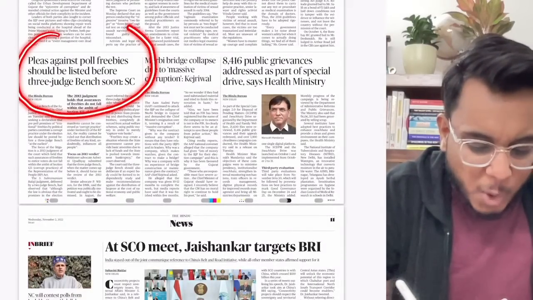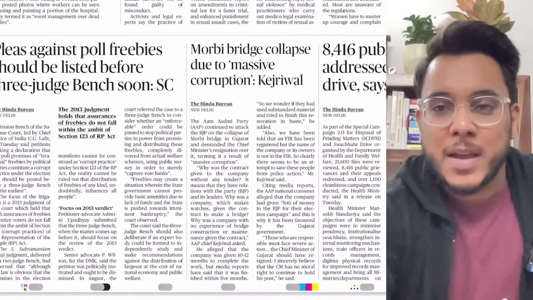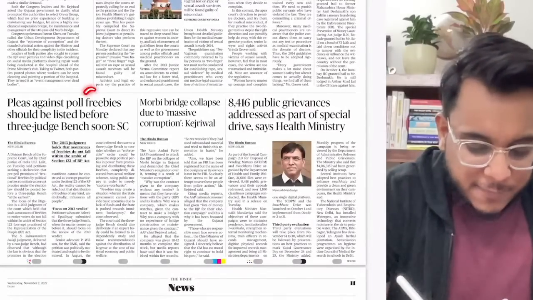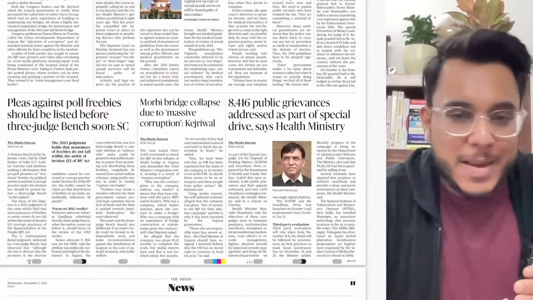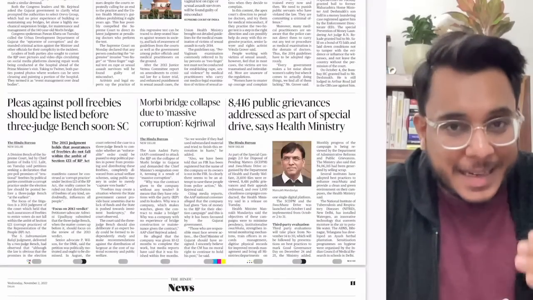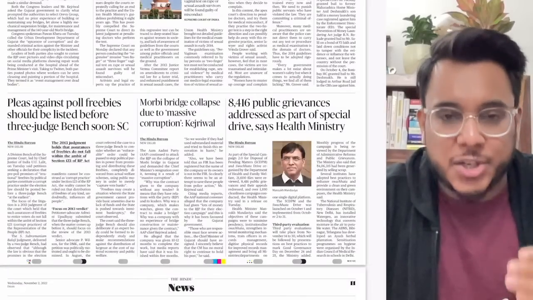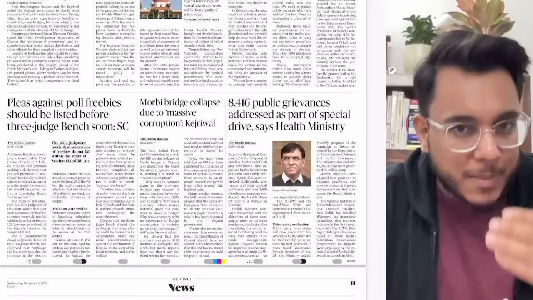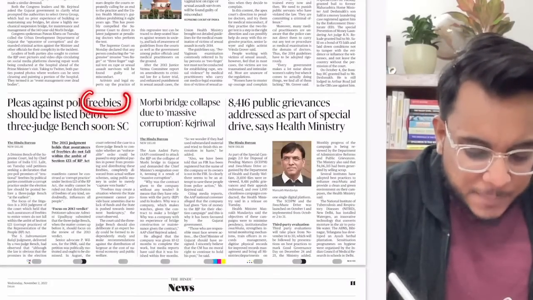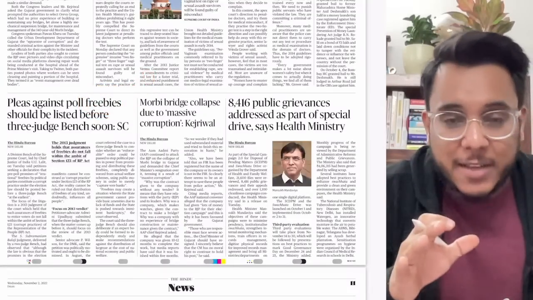Pleas against the poll freebies should be listed before the three judge bench soon. Basically, we have seen that last month, every day there were articles coming on this freebie issue. Now what is a freebie? Freebies are just irrational promises, entitlements that are being promised by the political parties, that for example, if we win the election, we will give everybody a scooty, we'll give everybody a TV, mixer, juicer, grinder, and all such things. Freebies are said to be impacting the fiscal health, the finances of the state.